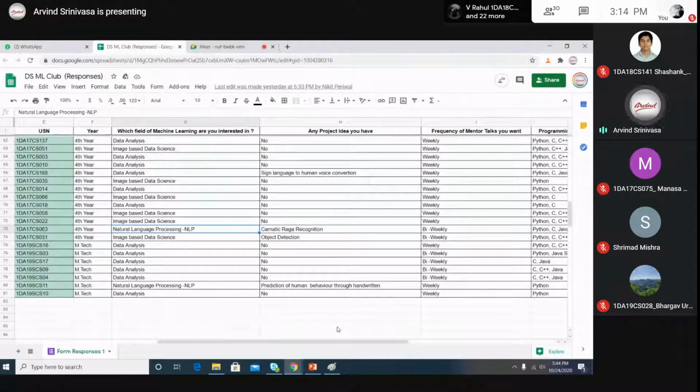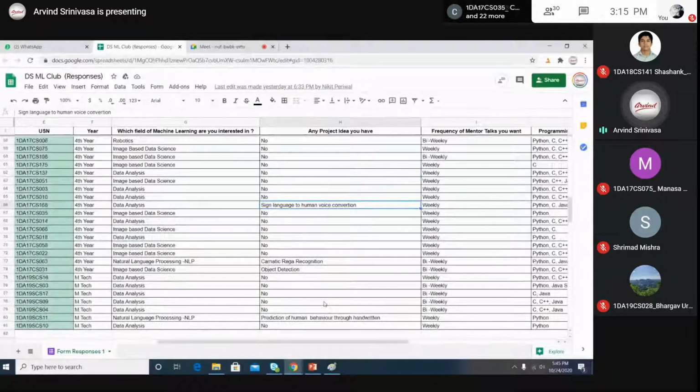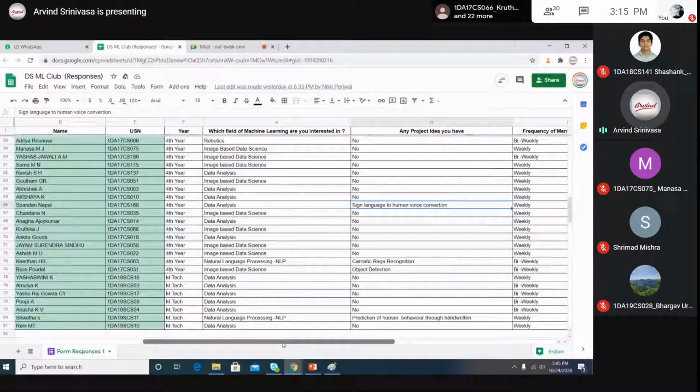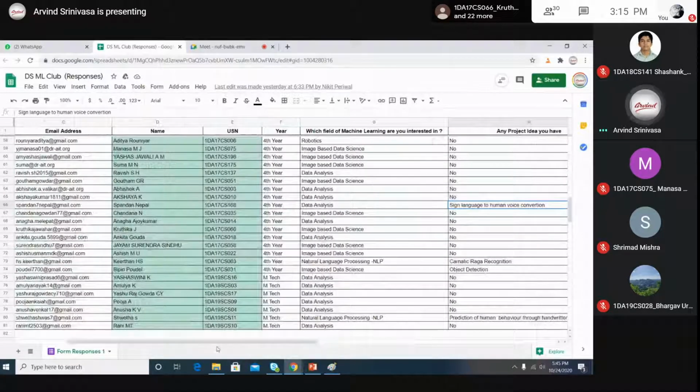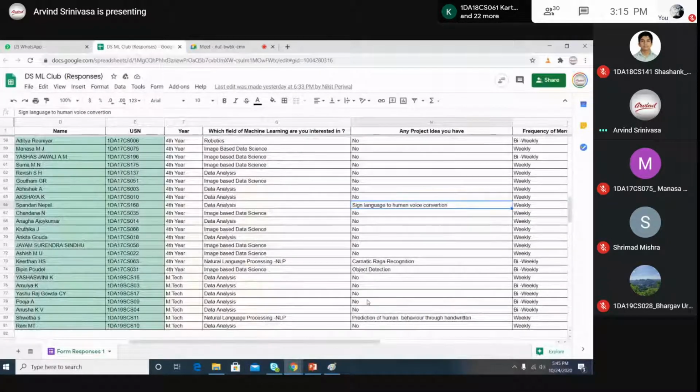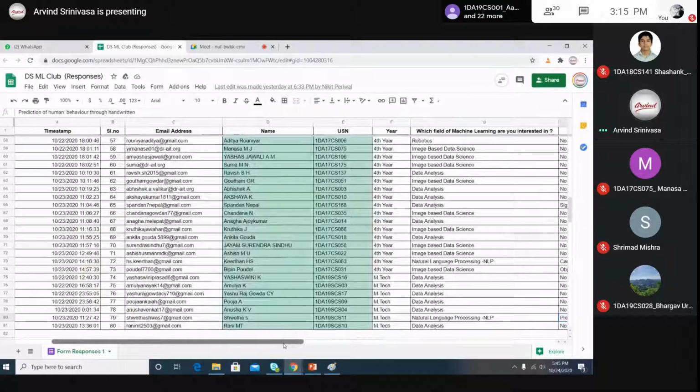Another project is sign language to human voice conversion by Spandana. I didn't understand this one. Then there is prediction of human behavior through handwriting by Shweta.